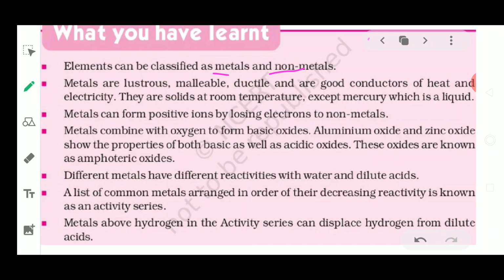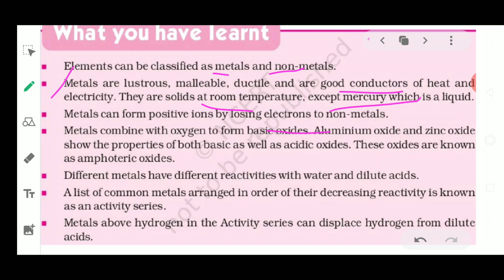So metals have certain properties: they are lustrous, malleable, ductile, good conductors of heat and electricity, and they are solid at room temperature except mercury. So please remember these exceptional cases in this chapter. Metals and non-metals both have exceptions, and remember the questions are formed from the exceptional cases only. Okay, now metals can form positive ions by losing electrons to non-metals.